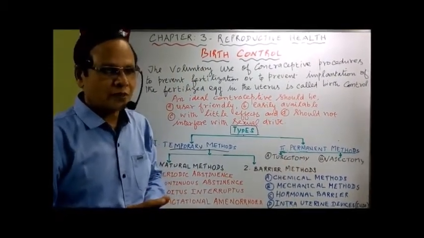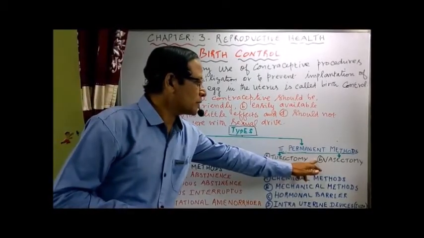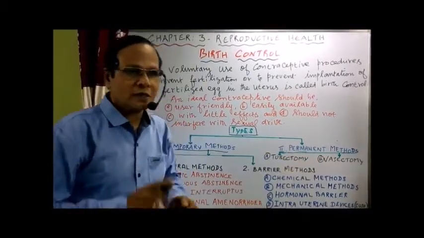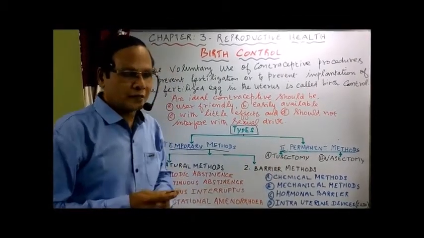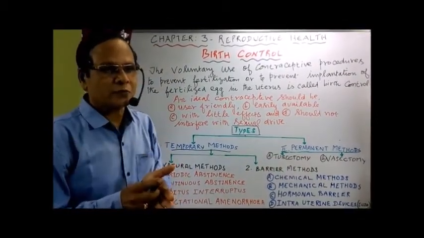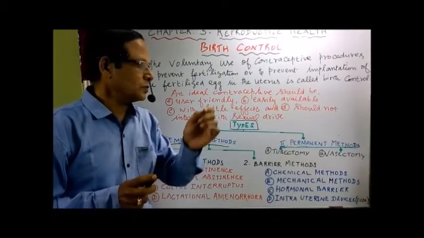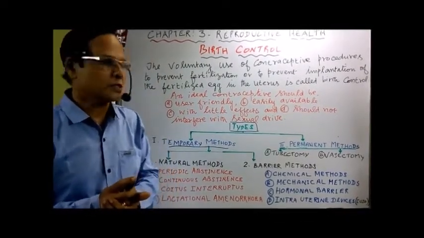Tomy means cutting. This is cutting of the vas deferens in males and tying it up, and cutting of the fallopian tubes and tying them up to prevent the transport of either the egg or the sperm to the place of fertilization.